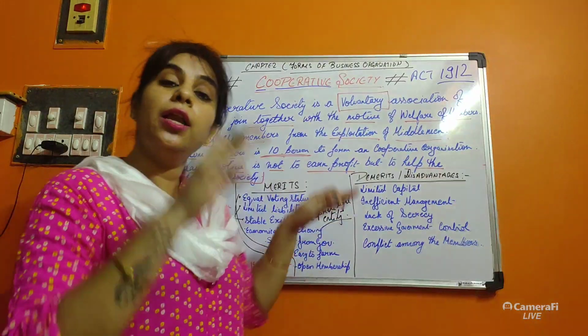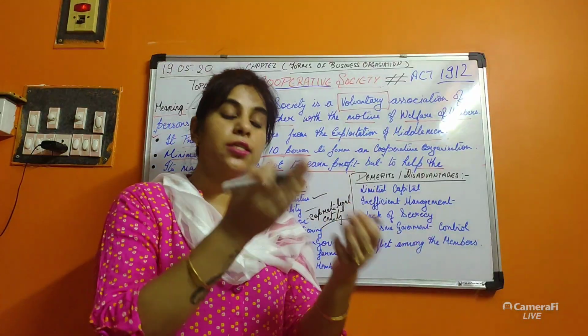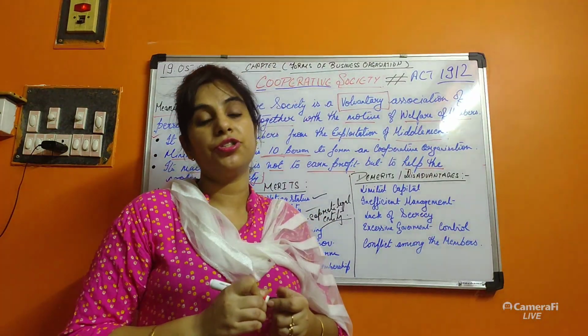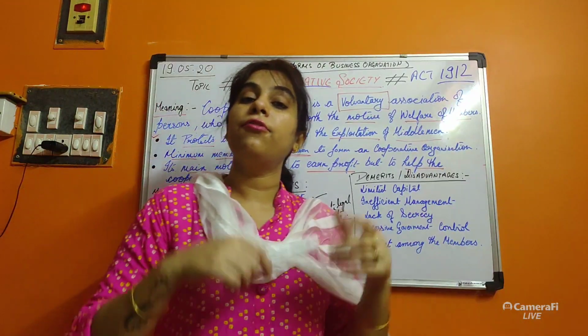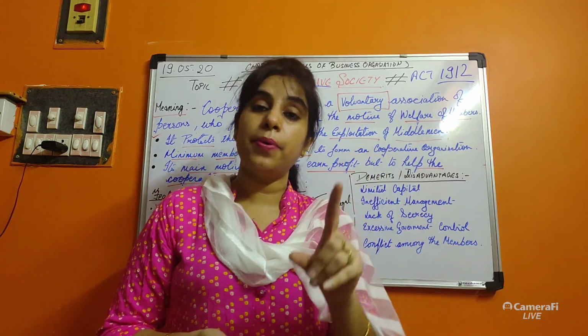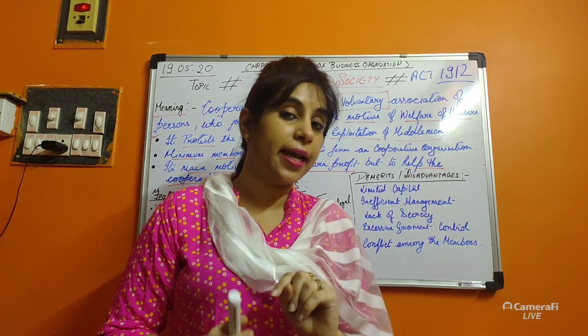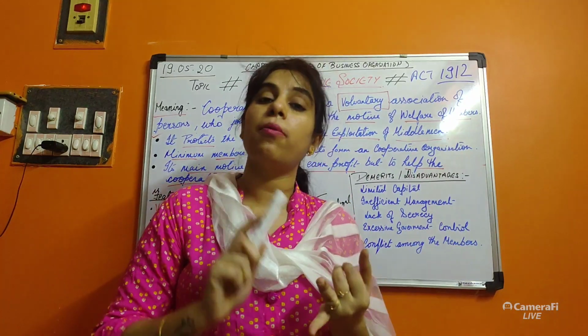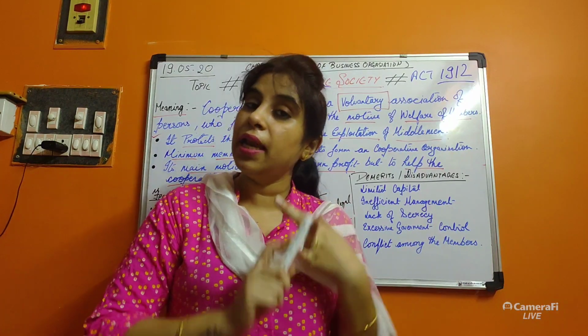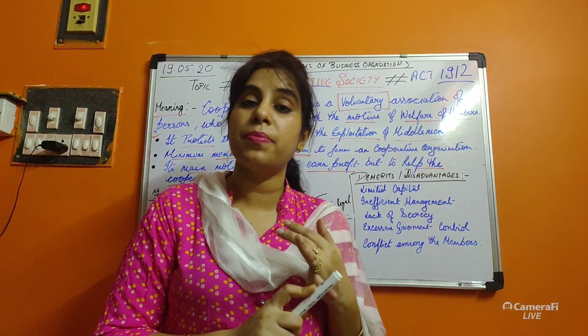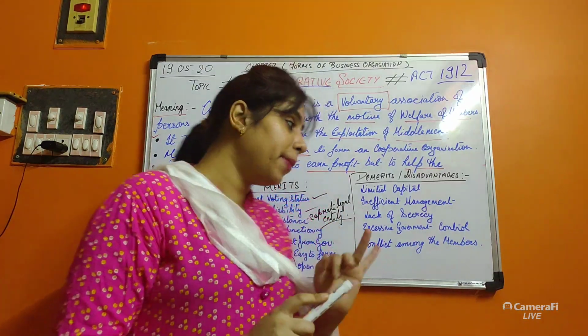The business will go on running. Like in sole proprietorship, if there is one person and no separate legal entity, if the person dies or becomes insolvent, then the continuation of the business will end. But what happens over here?